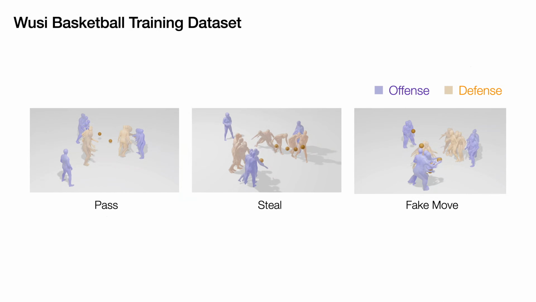To foster research in this field, we introduced the 5-4 basketball training dataset, featuring professional basketball athletes performing 3-on-2 drills. The 3 offensive players pass the ball while they compete against 2 defensive players who strive for steals and deflections. Our dataset contains intense and strategic multi-person interactions. Here are some example motion sequences.